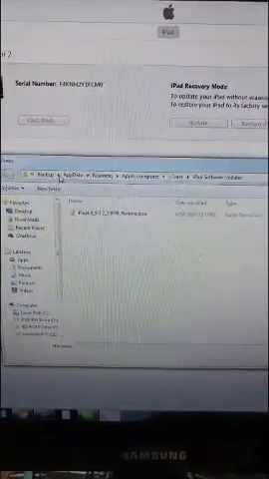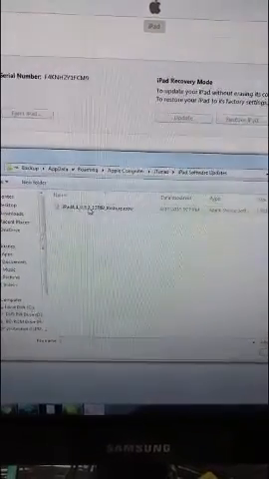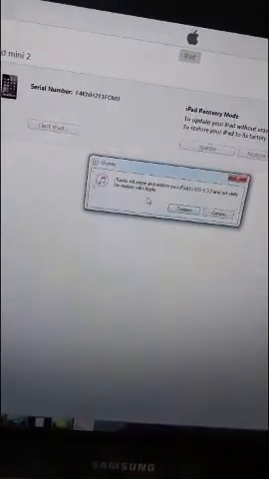In our case it's restore because we want to set it. We are in the iPad. That's where it is, iPad software. Restore. Now, as you can see, it's extracting the software.